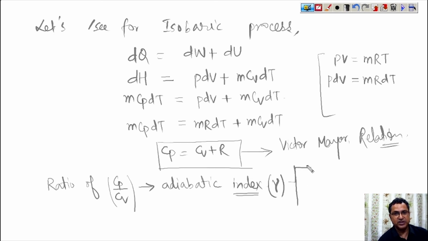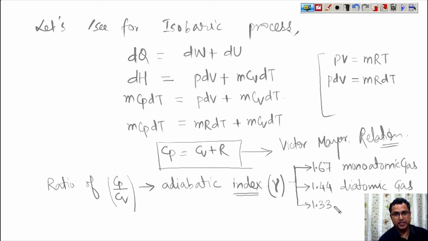Its value is 1.67 for monoatomic gas, 1.44 for diatomic gas, and 1.33 for polyatomic gas.